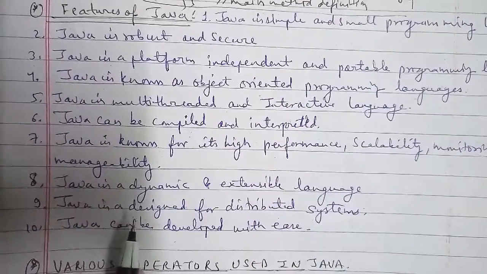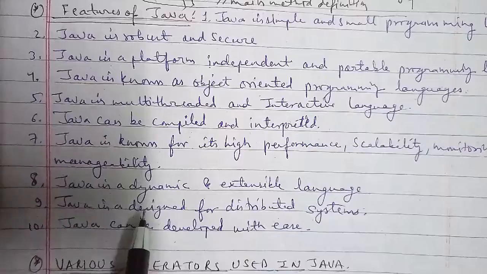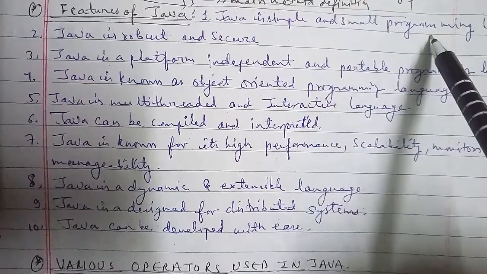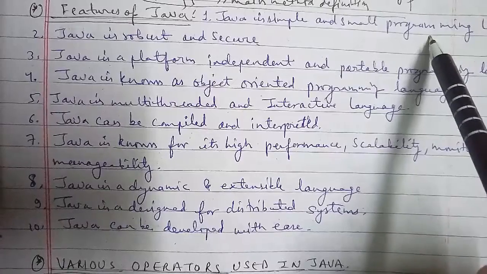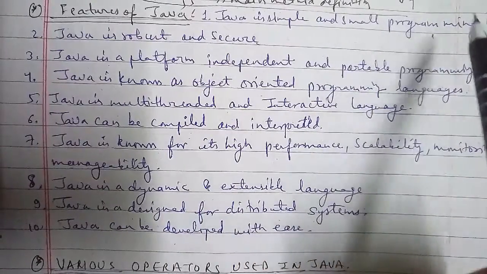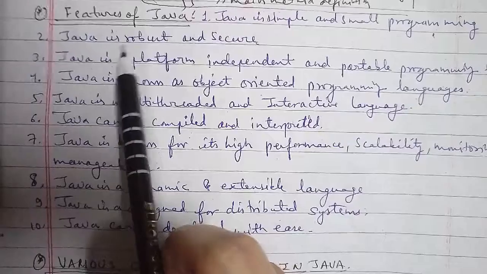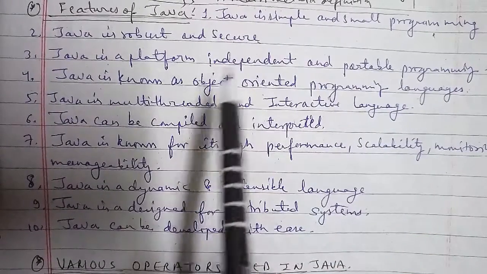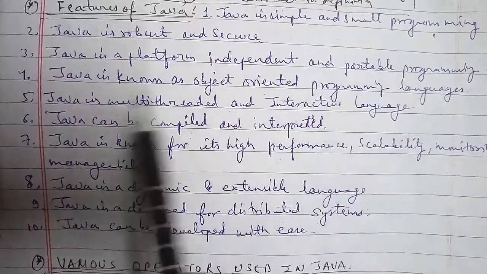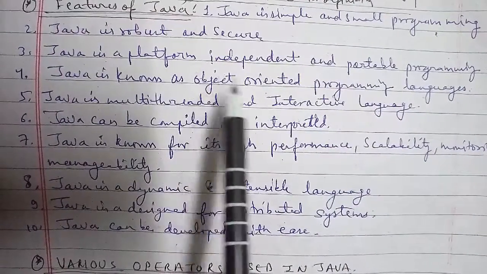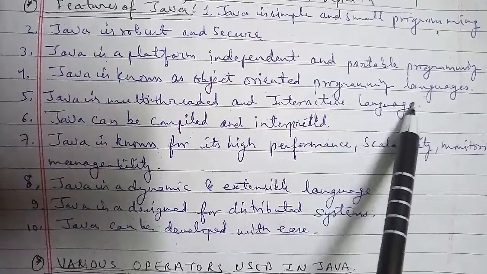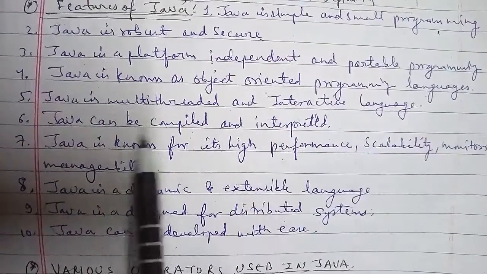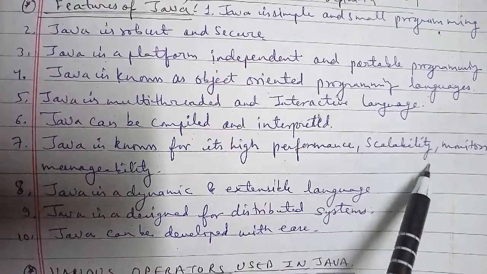The second we have is Java is robust and secure. The third one is Java is a platform independent and portable programming language. The fourth is Java is known as an object oriented programming language. Java is multi-threaded and interactive. Java can be compiled and interpreted. Java is known for its high performance, scalability, monitoring and manageability. The eighth is Java is a dynamic and extensible language. Ninth is Java is designed for distributed systems. And 10th is Java can be developed with ease. So there are 10 features, and we'll discuss each feature in depth.